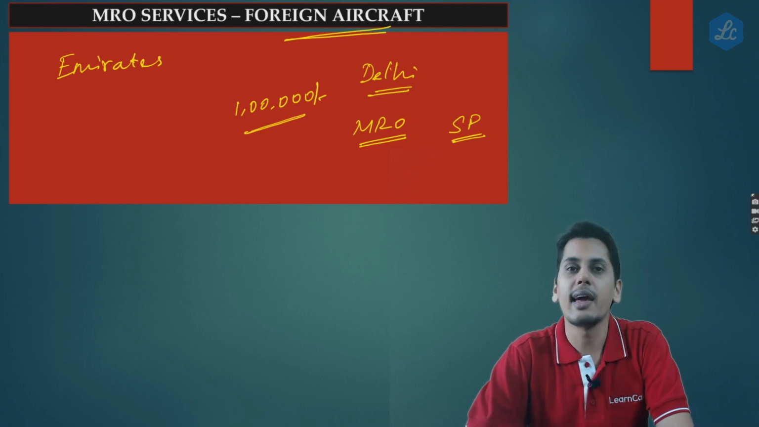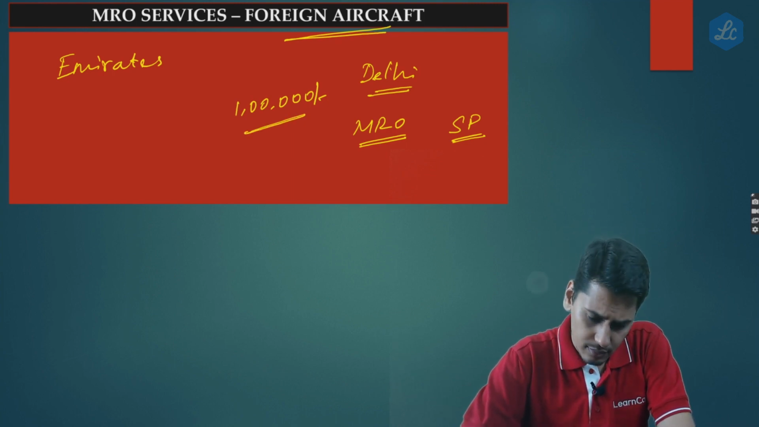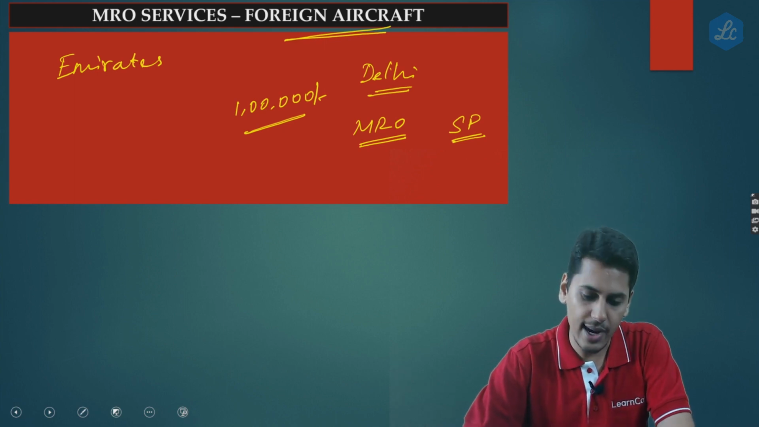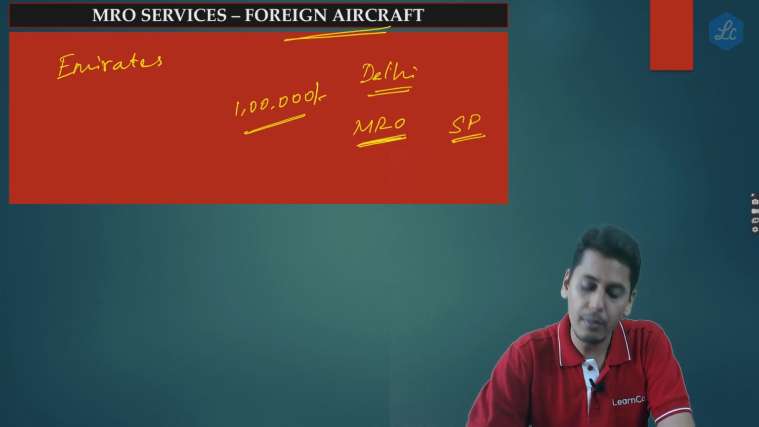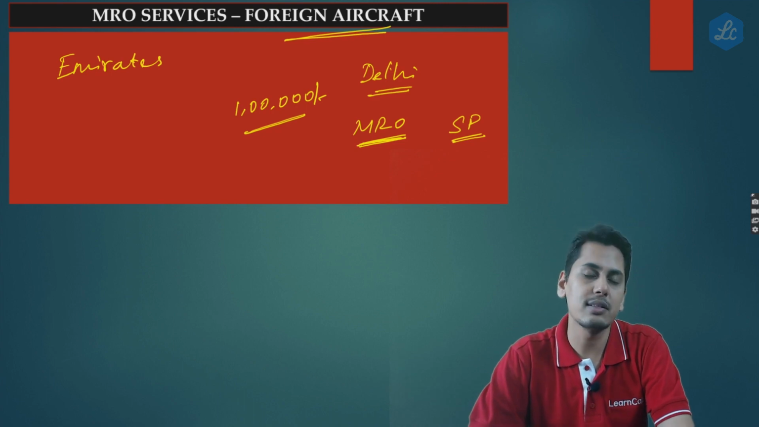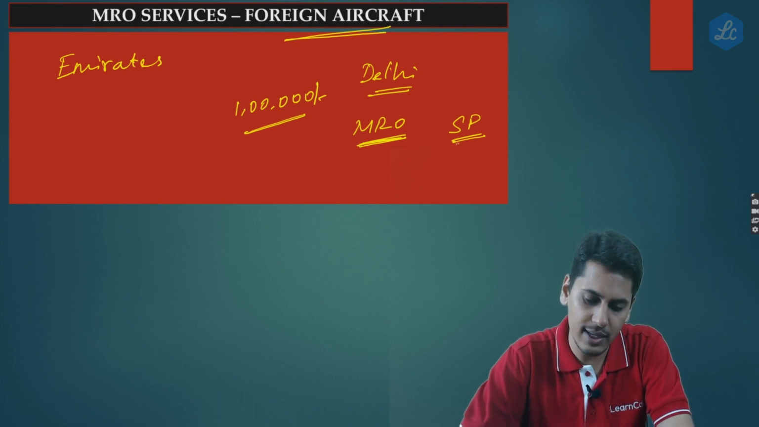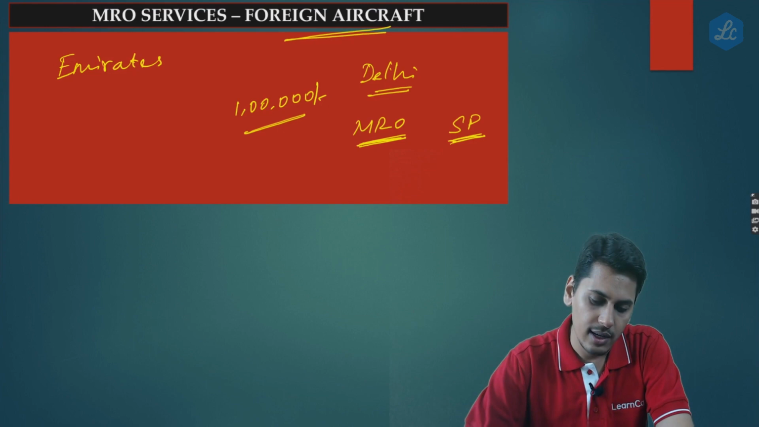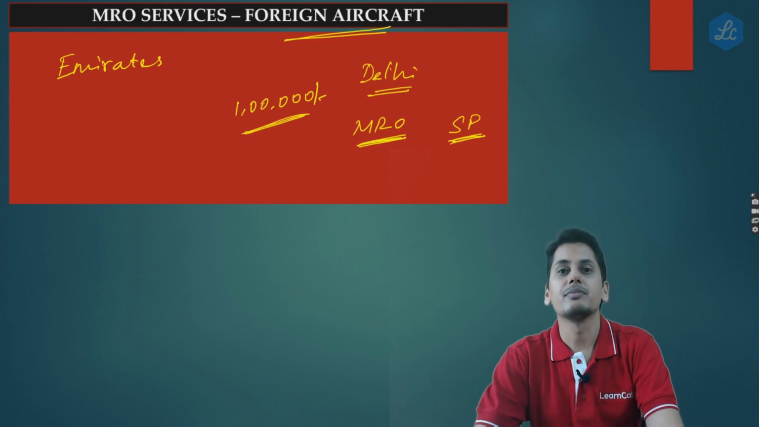Foreign aircraft Emirates comes to Delhi and brings its passengers, and before going back, it wants to avail MRO services, that is maintenance, repair and overhaul services, by a service provider who is located in Delhi. Let's say the agreed amount is 1 lakh.